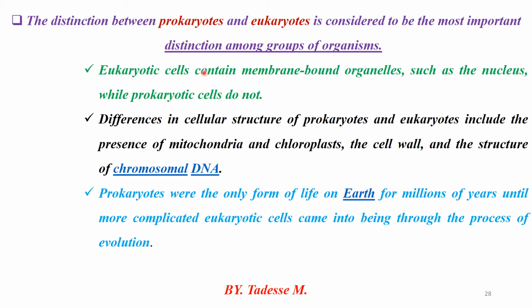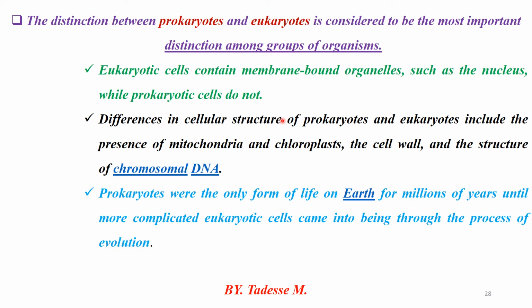The main function of the nucleus in the eukaryotic cell is storing genetic information. Genetic information is stored in the nucleus of the eukaryotic cell, while prokaryotes do not. As well, the differences in cellular structure of prokaryotic and eukaryotic cells include the presence of mitochondria and chloroplast. Mitochondria and chloroplast are not present in prokaryotic cells, but are present in eukaryotic cells.